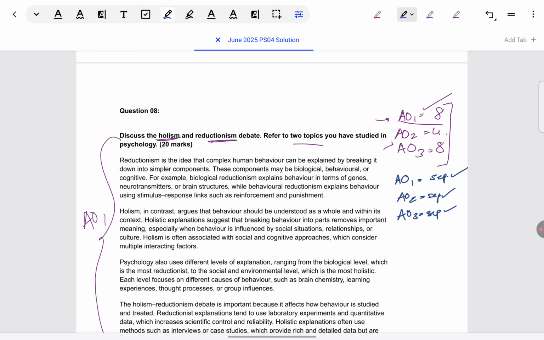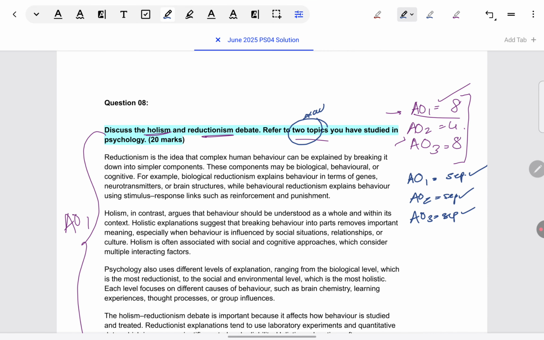Okay, now, having clarified these common errors that I've been seeing, let's read the question. Discuss the holism and reductionism debate and refer to two topics you have studied. Two topics, not two or more. So please stick to two and definitely not less than two. Here they are being very exact. It can be year one topics, it can be year two topics. It does not have to be only year two topics.